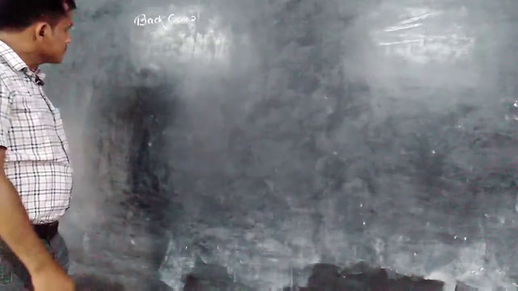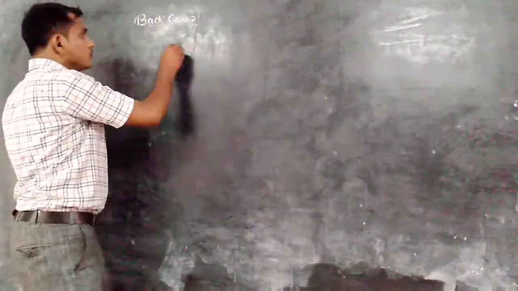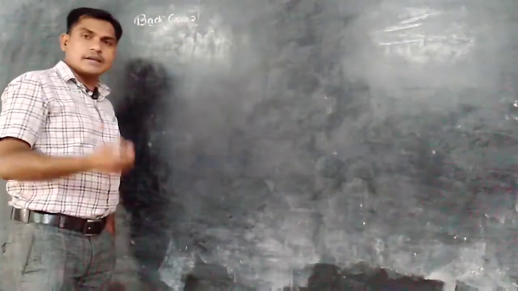What is a back cross? In the general crossing process, two homozygous parent plants are crossed and we get the F1 progeny.